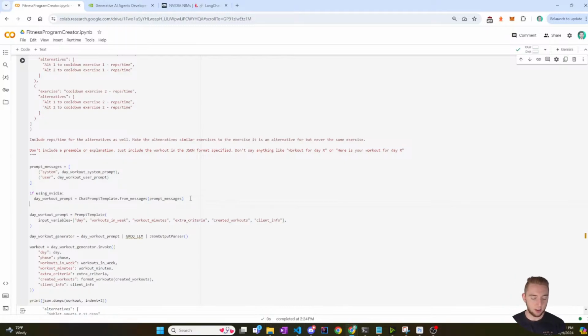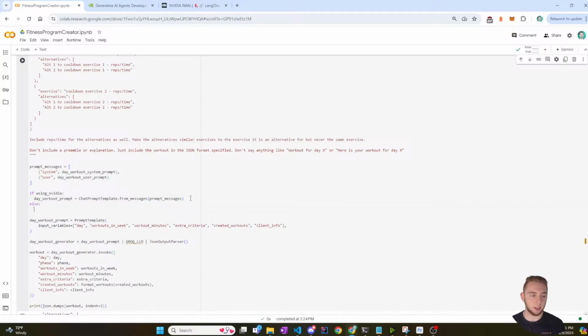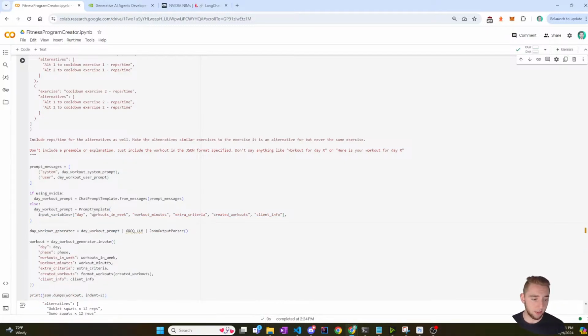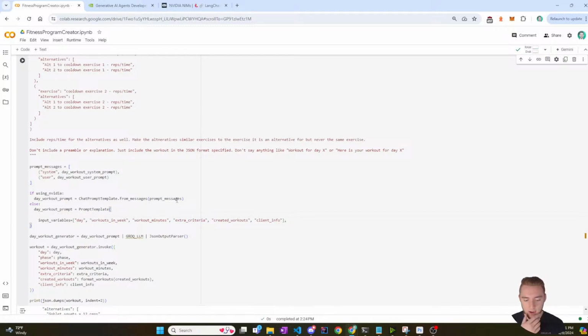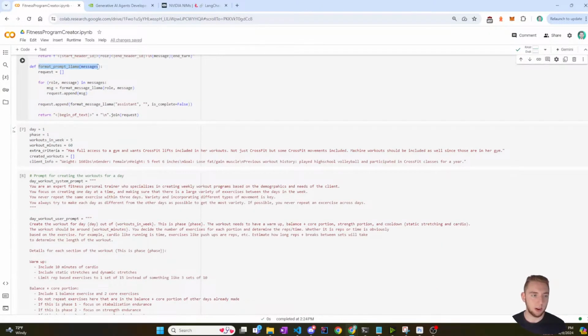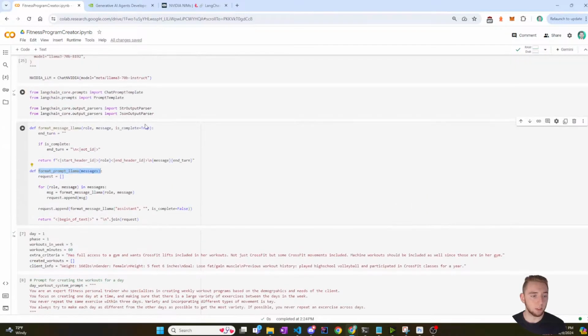Otherwise, else, if I'm not using NVIDIA, then I'm going to say that the day workout prompt is equal to, and this is where I give it a prompt template. I'm going to pass this in here. That's why I kept this code, because I am using it for this section here. So PromptTemplate, and then the first parameter that I deleted before, template is equal to, and this is where I use the function that I made up here, format prompt llama.